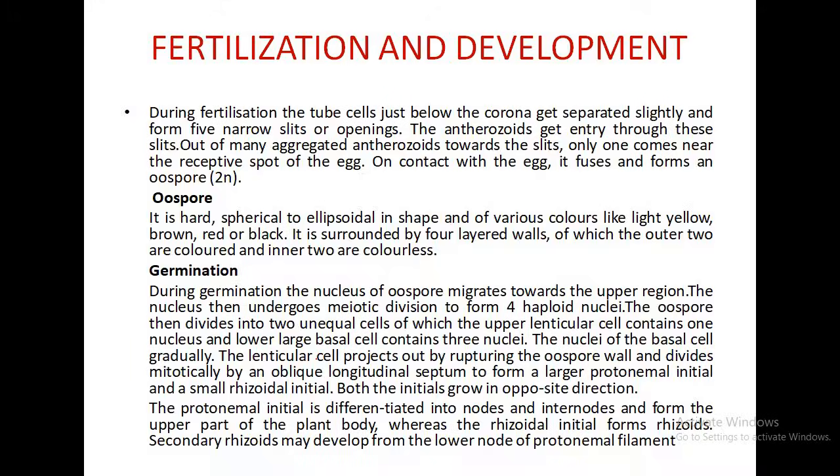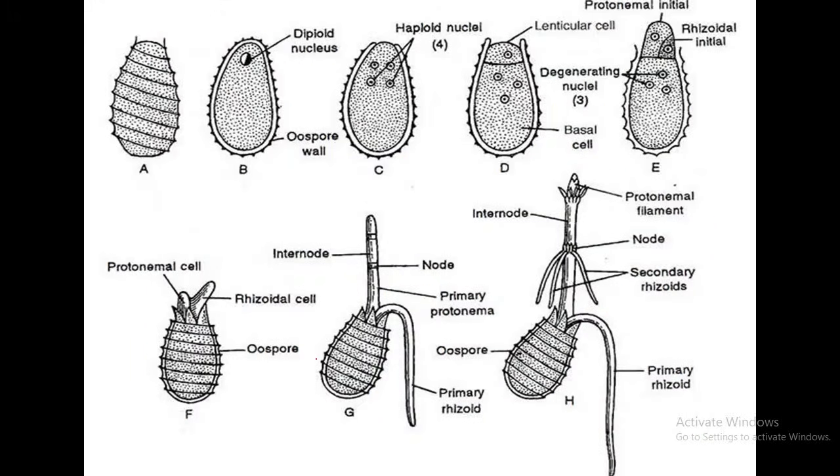Now we see the fertilization and development. At maturity, the tube cells separate from each other and form slits. Antherozoids enter through these slits and reach the wall of oogonium. Only one antherozoid fuses with egg to form diploid oospore. Oospores secrete a thick wall and germinate after resting period. This is the diploid nucleus of oospore.